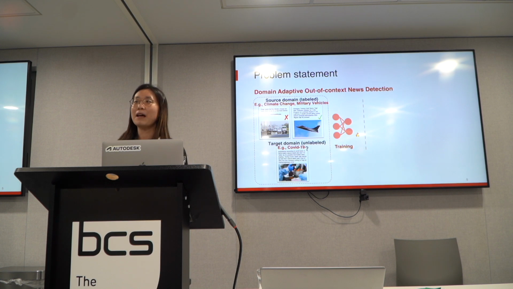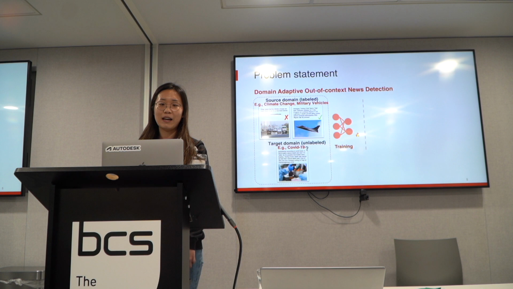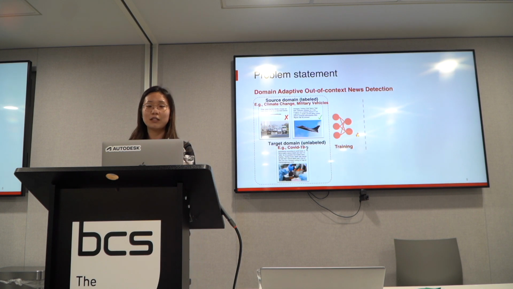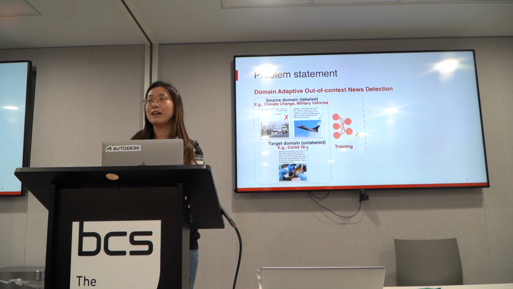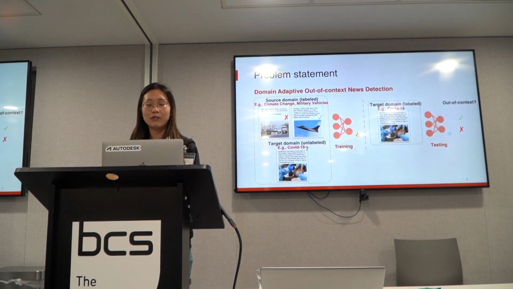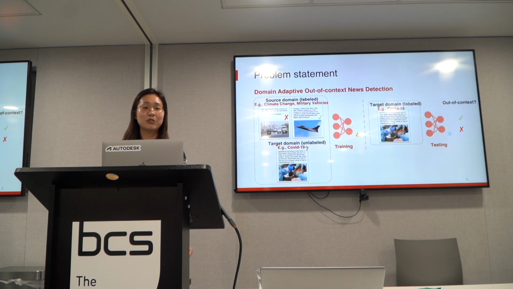So basically, it's a binary classification problem. During training time, our model is trained on those given data inputs. During test time, the model parameters are frozen, and it is evaluated on the labeled target domain data. Note that the source domain and the target domain are mutually exclusive, so a domain appearing in the source domain should not appear in the target domain.